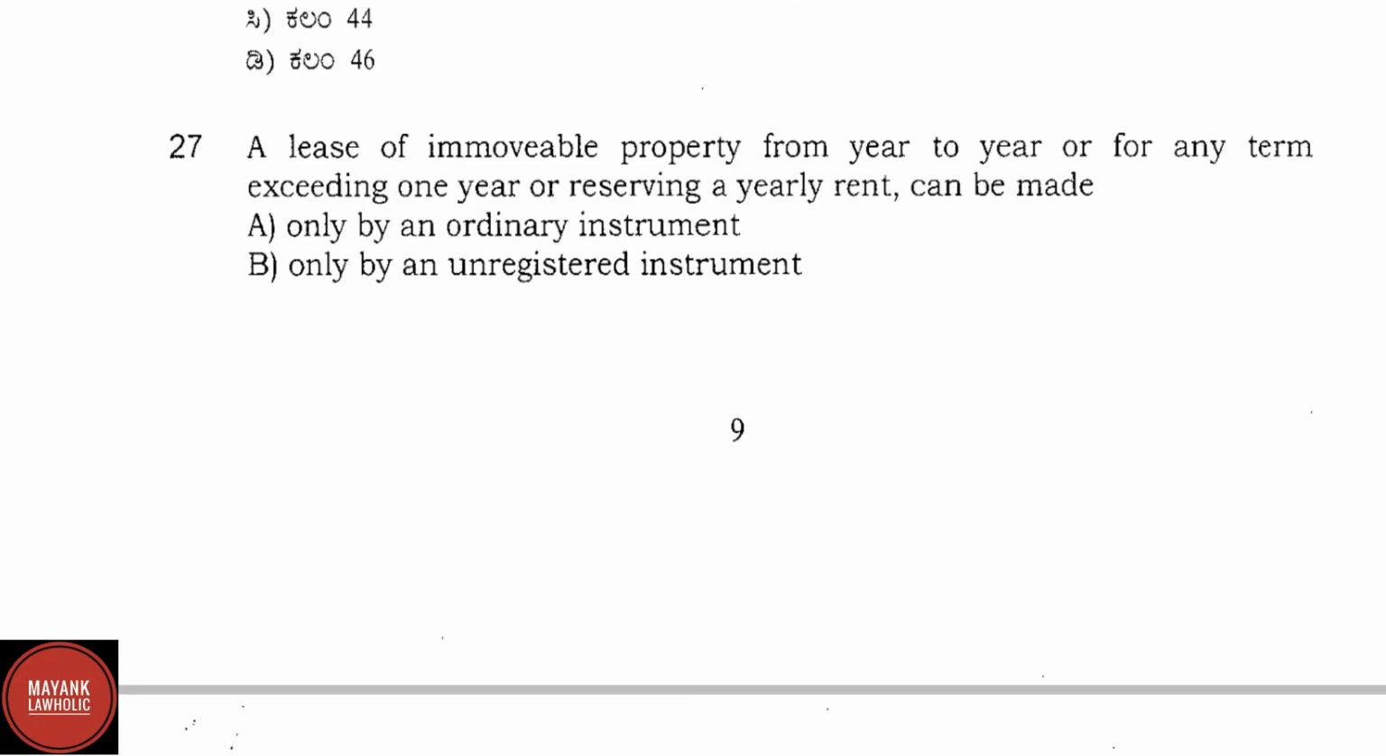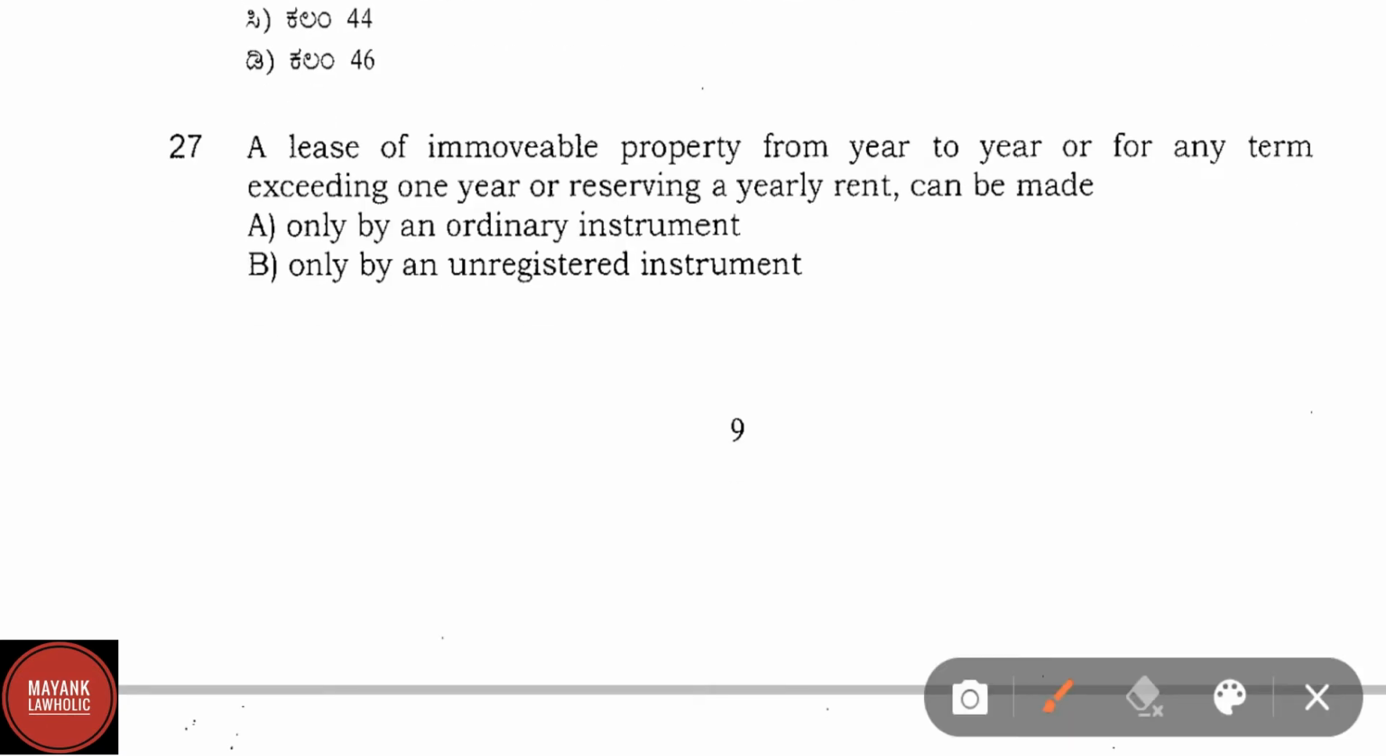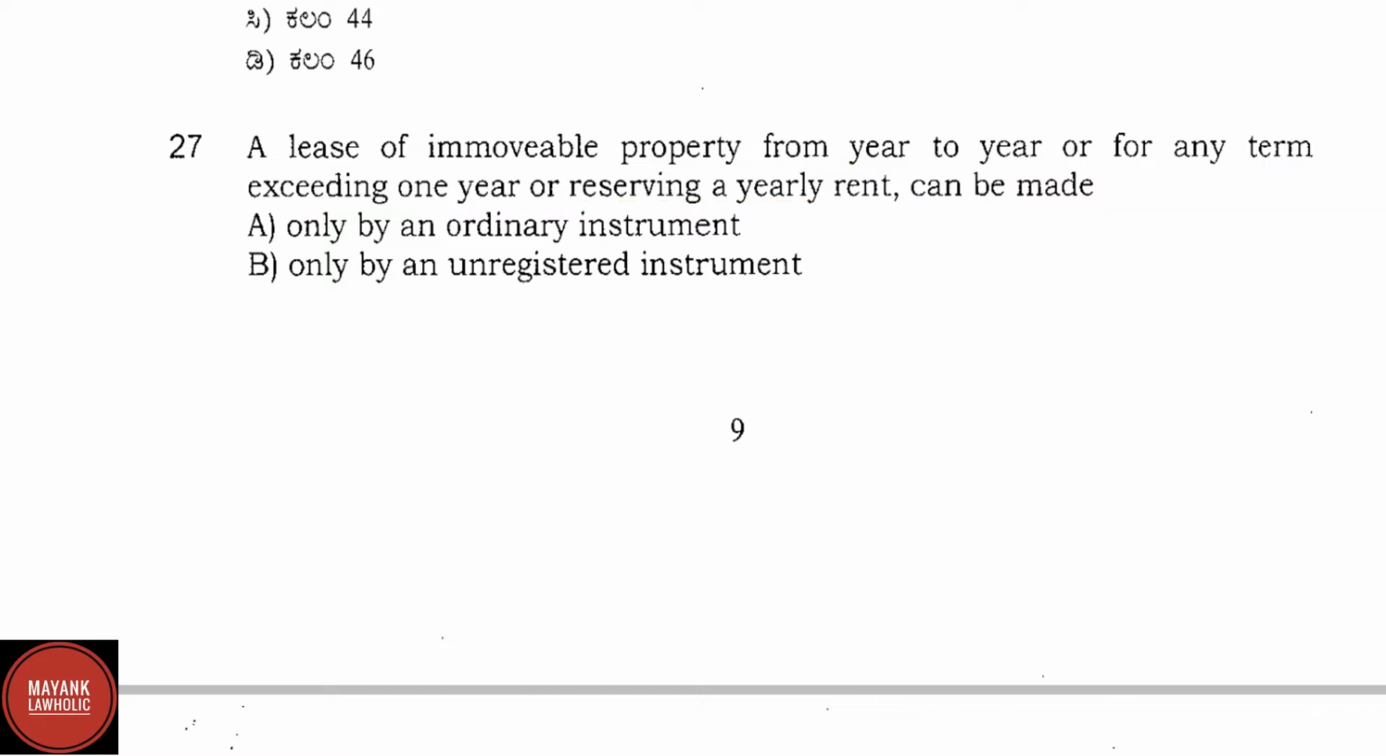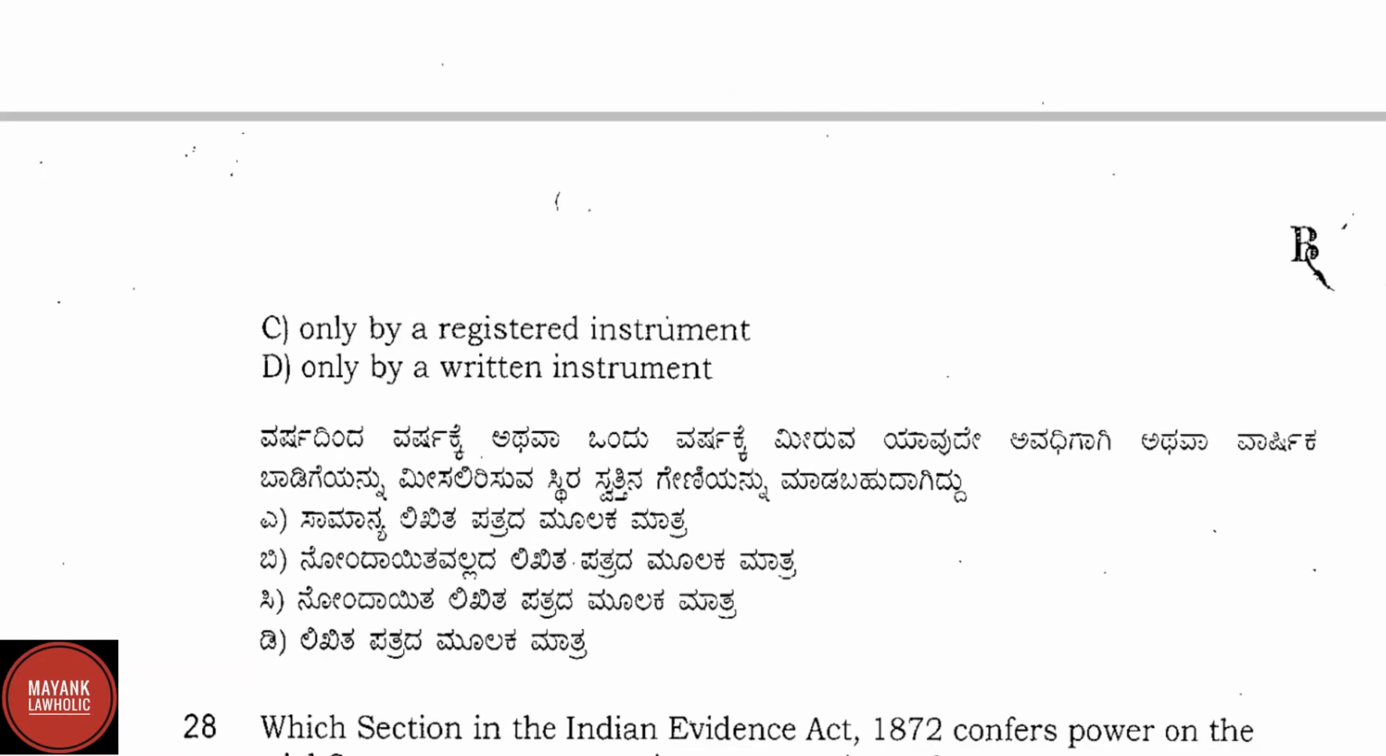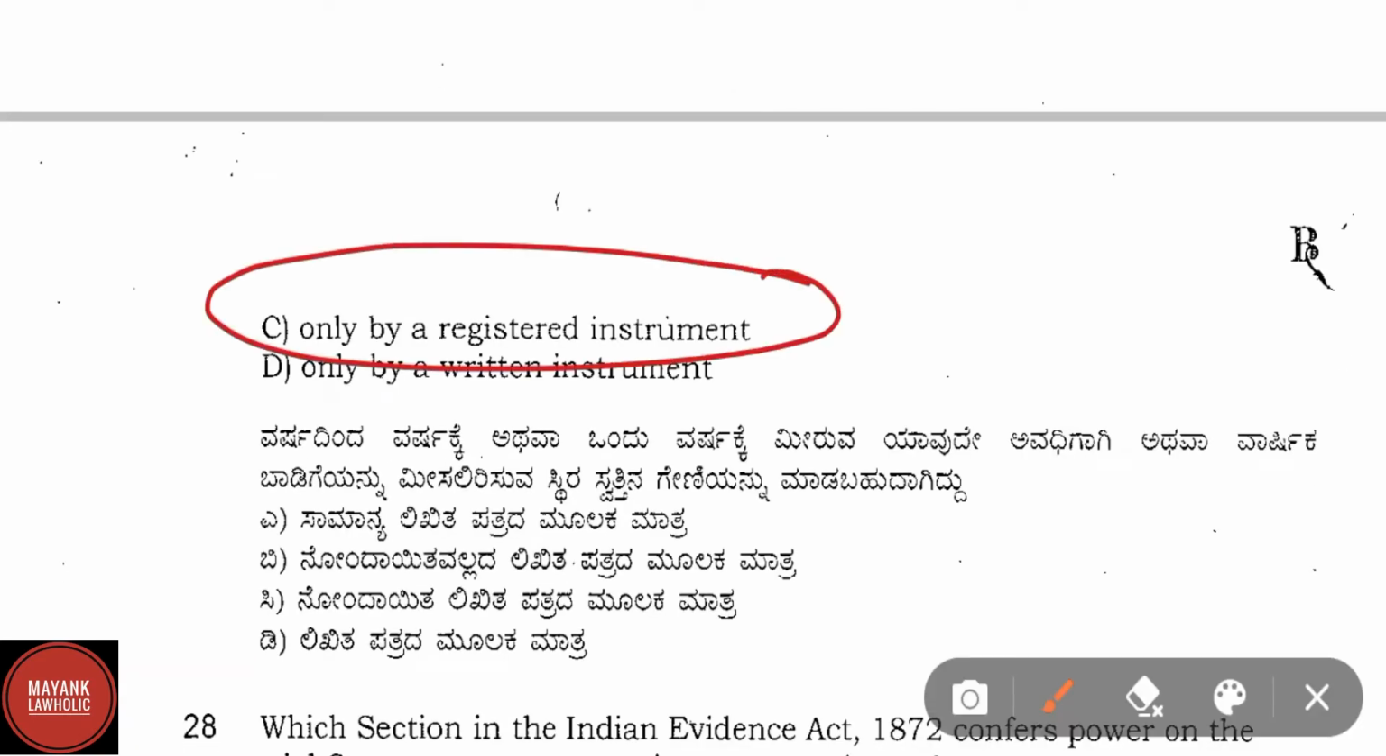Now let us proceed to question number 27. A lease of immovable property from year to year or for any term exceeding 1 year or reserving a yearly rent can be made. Here the correct answer is option C, that is only by a registered instrument.